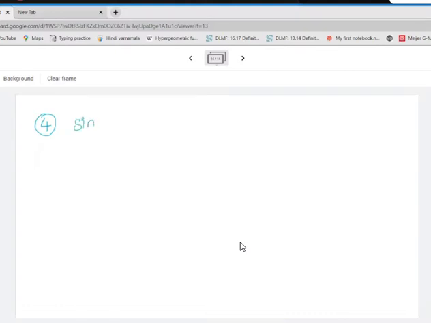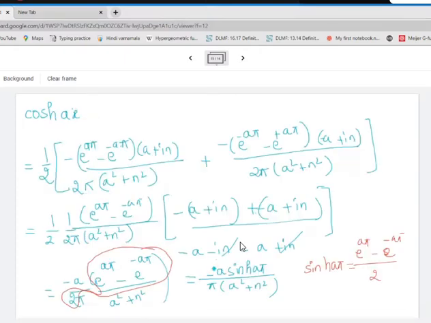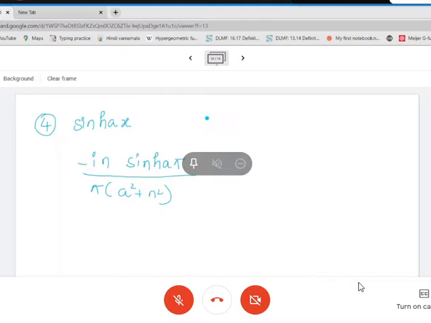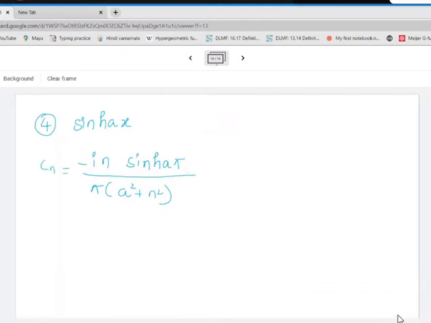The expression directly will be nothing but minus I n, not I n pi, only minus I n, into sine hyperbolic a pi divided by pi multiplied by a square plus n square. This will be the value for this c.